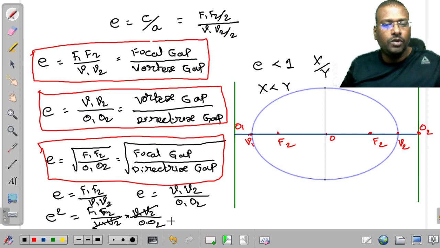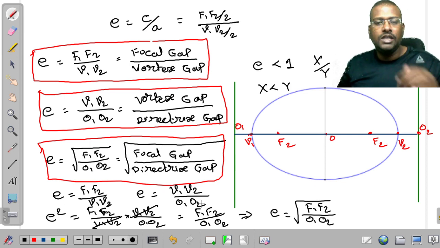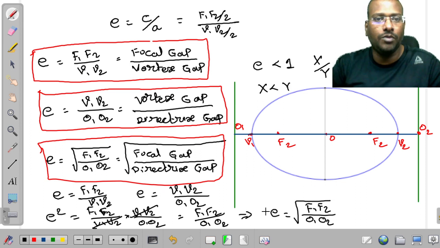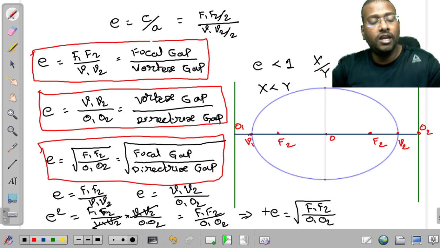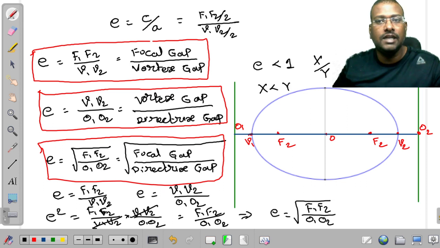Then we get F1 F2 divided by O1 O2. That implies, if I take the square root, E is equal to the square root of F1 F2 divided by O1 O2. So these are the three more formulas we have to remember. Remember, my dear friends, these formulas are not only valid for an ellipse, they are also valid for a hyperbola. How, sir? I will explain that in the next video.